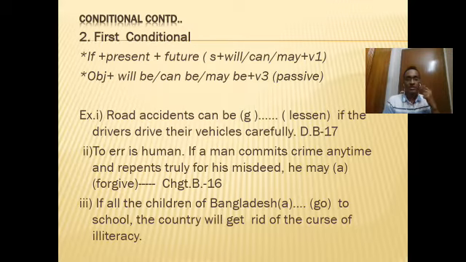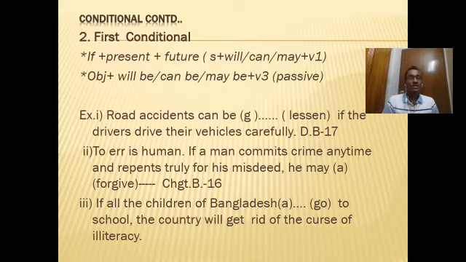Number 3 you see: if all the children of Bangladesh go to school, the country will get rid of the curse of illiteracy. See, this second clause should be kept in your notice, because from the clause where there is no gap or no blank, from there you will get the clue.